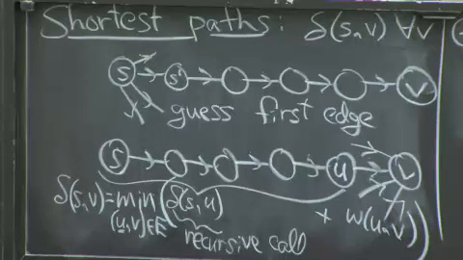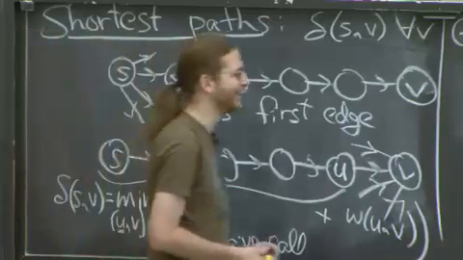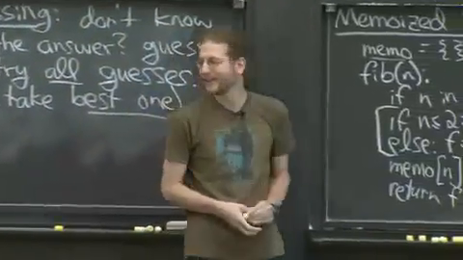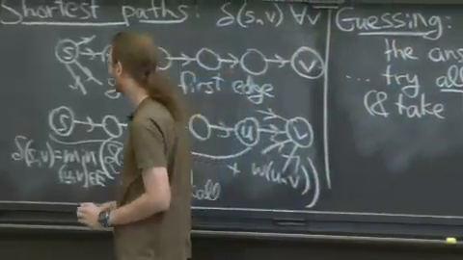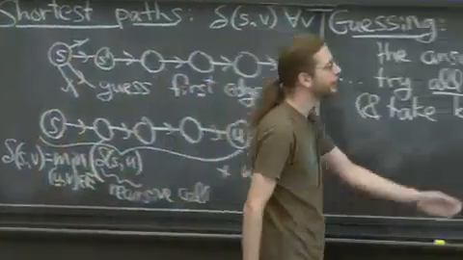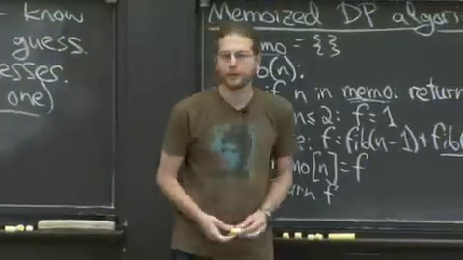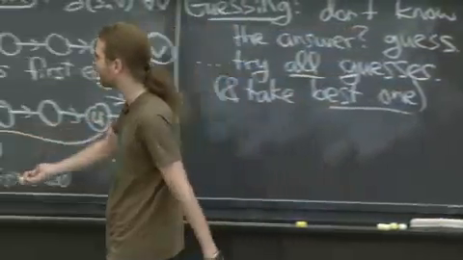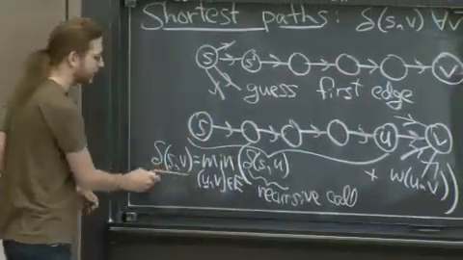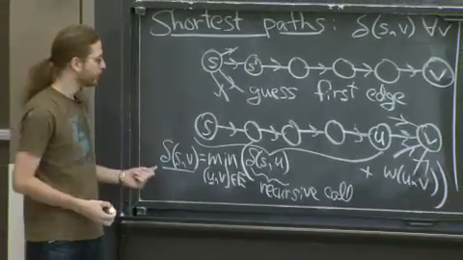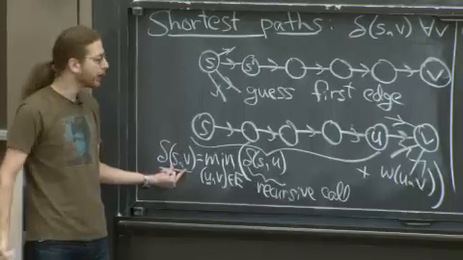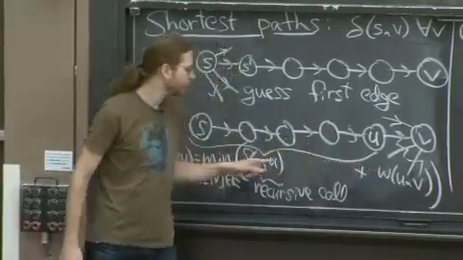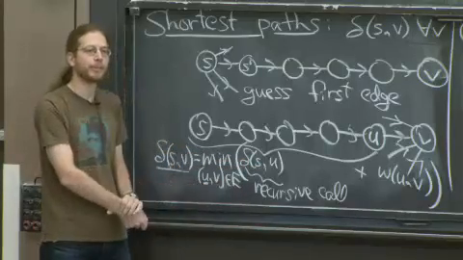How good or bad is this recursive algorithm? Terrible. Very good. Very bad, I should say. It's definitely going to be exponential without memoization. But we know how to make algorithms better. We memoize. Okay, so I think you know how to write this as a memoized algorithm. To define the function delta of S,V, you first check, is S comma V in the memo table? If so, return that value. Otherwise, do this computation, where this is a recursive call, and then store it in the memo table.